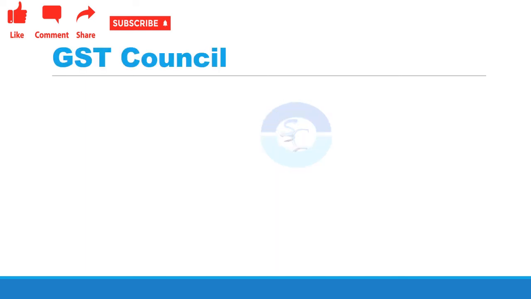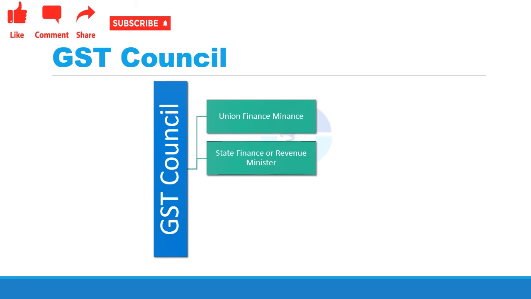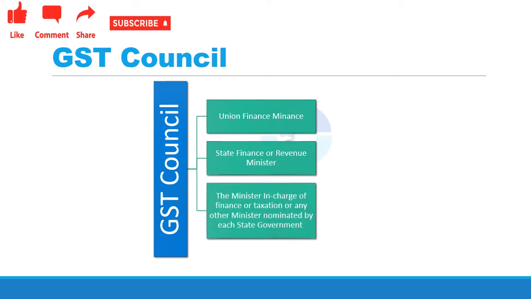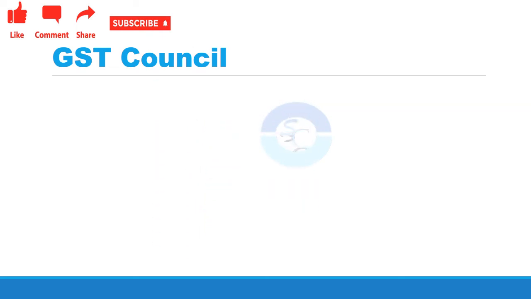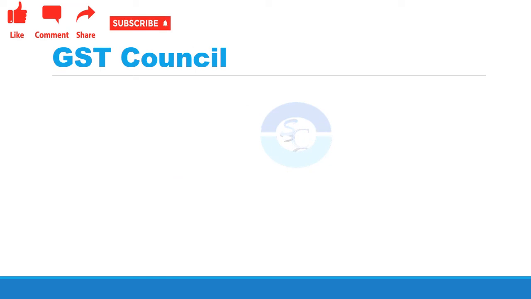Now let me tell you about the GST Council. The GST Council consists of the Union Minister as the chairman, the state finance or revenue ministers, the ministers who are in charge of finance or taxation, or other ministers which are nominated by the state government. So these are the personnel who are the members of GST Council. Now let us move on further and discuss about the GST Council. So GST Council, it is constituted by the President under Article